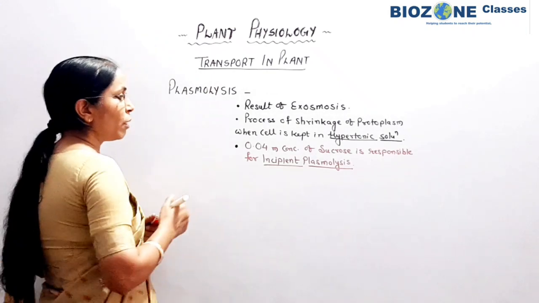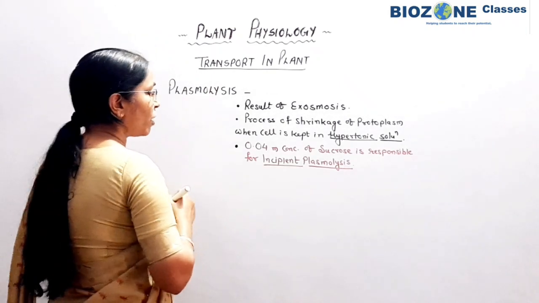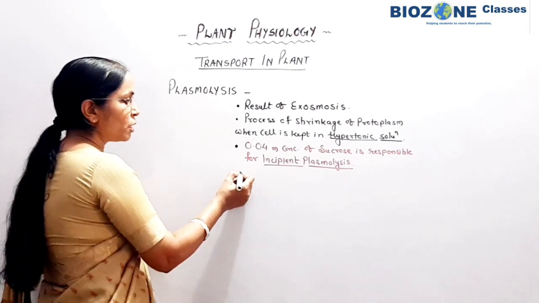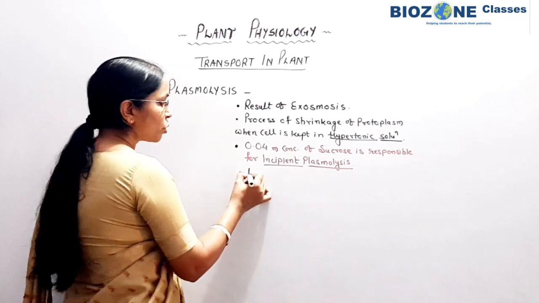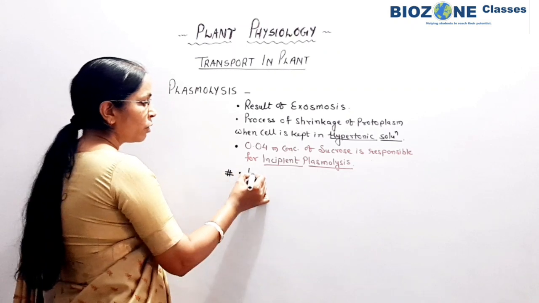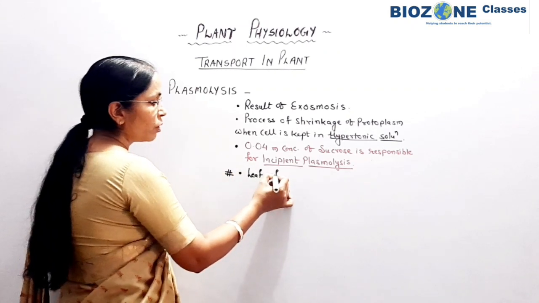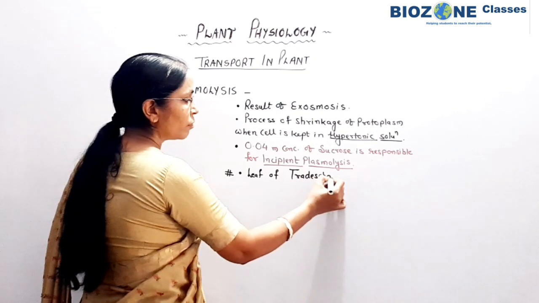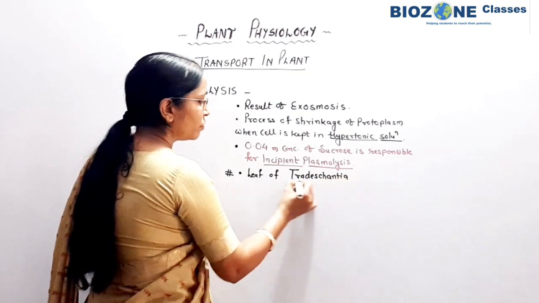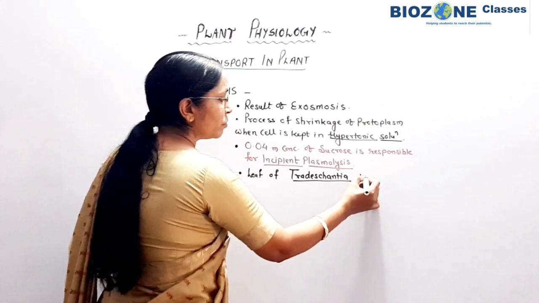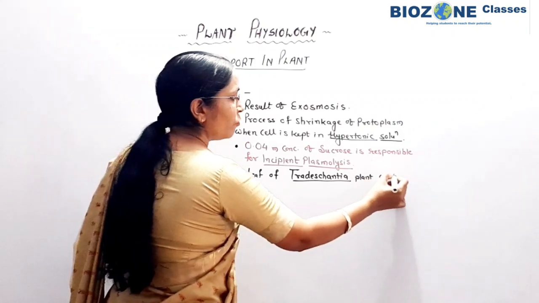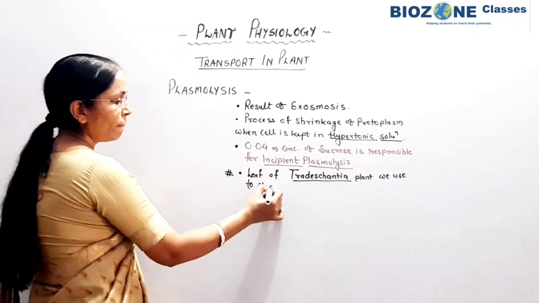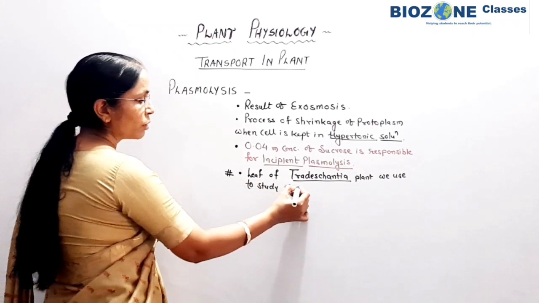Now when we study plasmolysis, some important things are there. Universally for plasmolysis we use one leaf, the leaf of the Tradescantia plant. We use it to study plasmolysis.